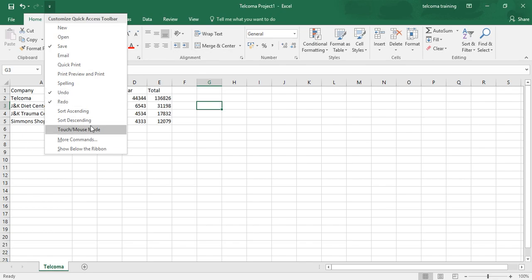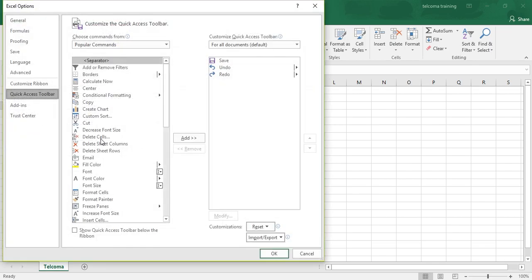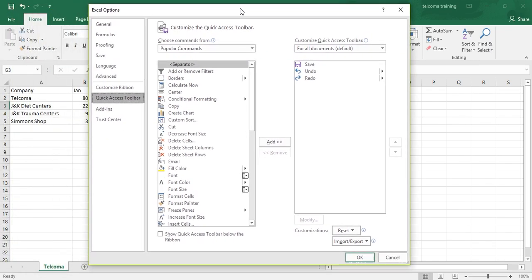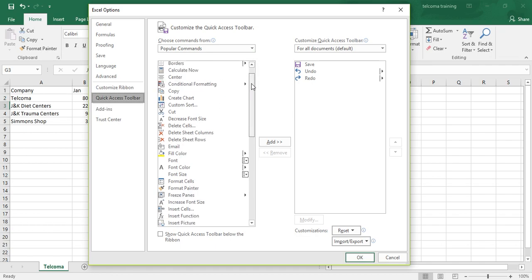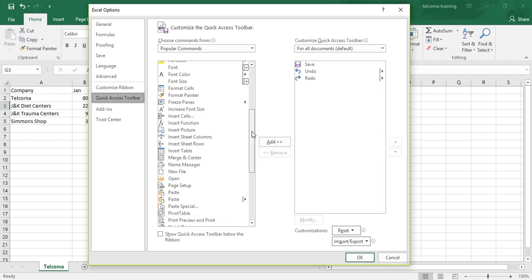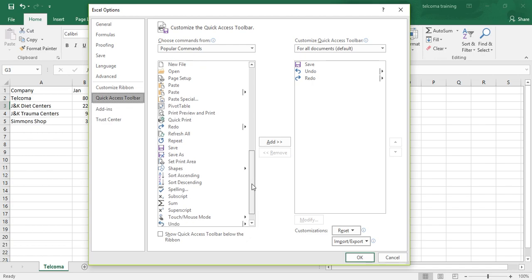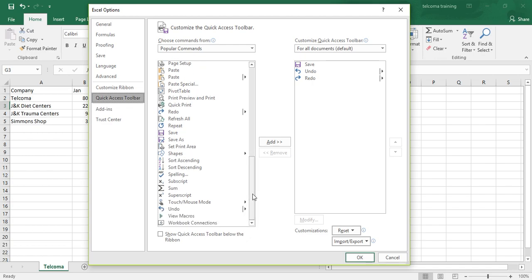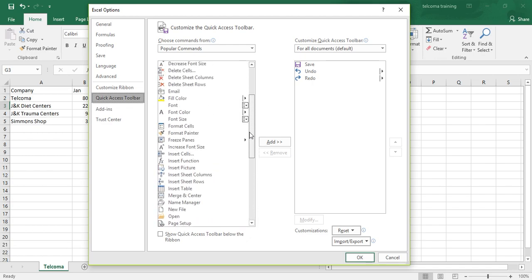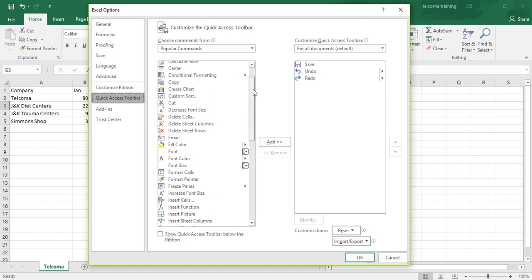There is one more option, that is more commands. When you click this, you can see so many command buttons. Now, if you want to add any of them to your Quick Access Toolbar, then you just select that command.